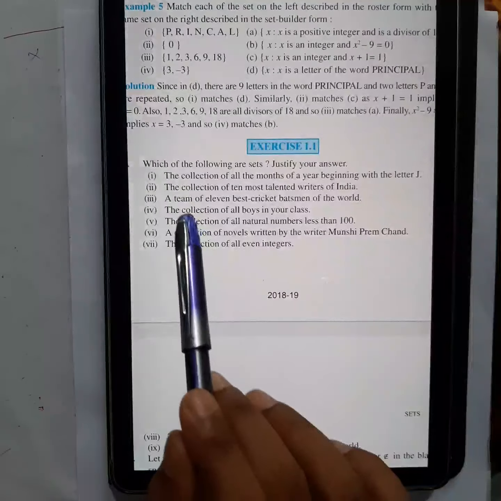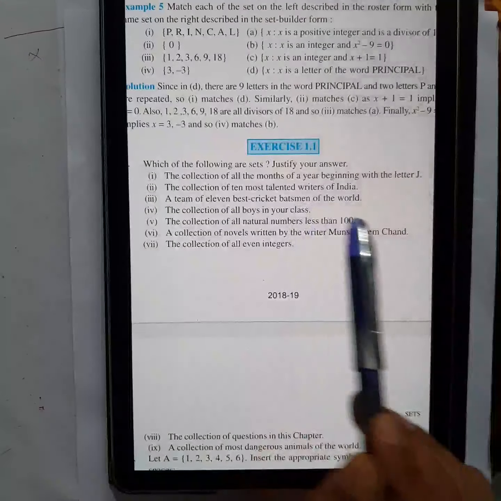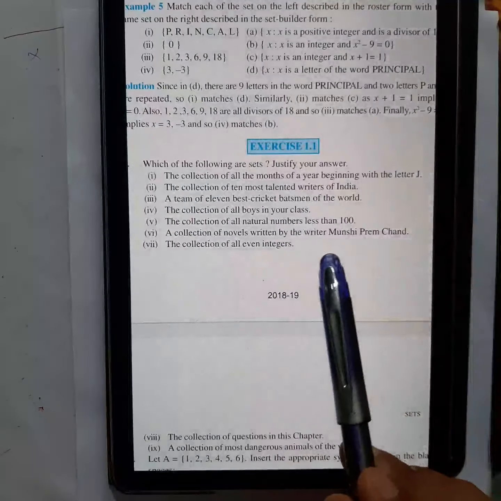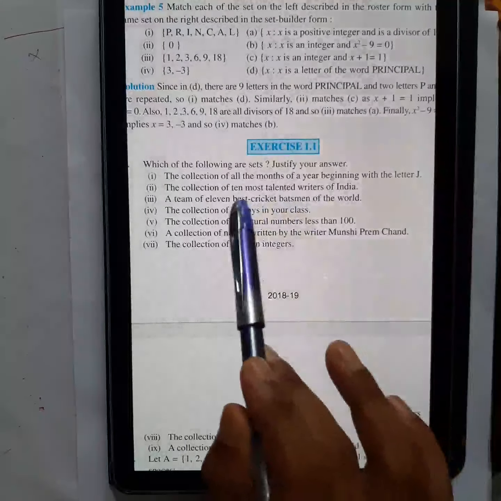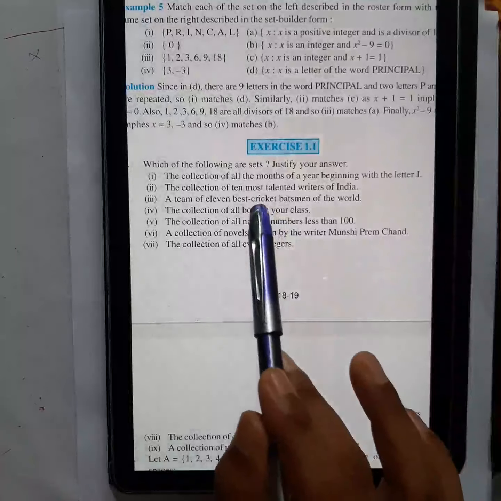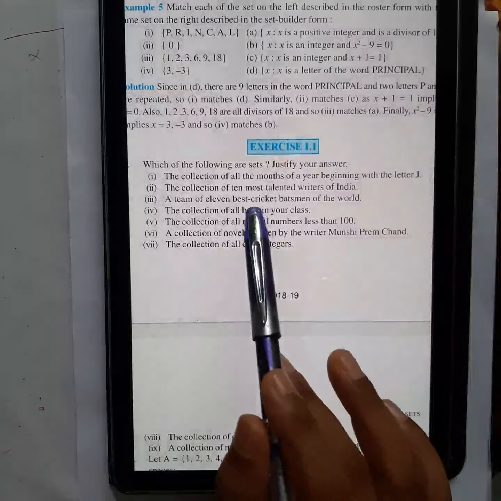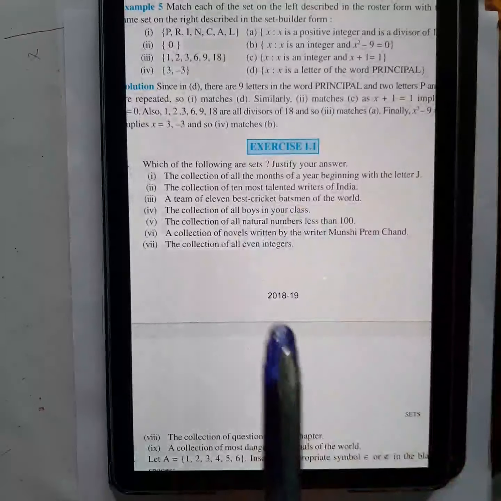So question number 3, a team of 11 best cricket batsmen. So can you judge which one will be the best cricket batsman? Obviously this word again, best cricket batsman, it's not well defined again, right? So under which level you can consider to be best, I cannot say that one. So this list also you cannot make it. Okay, so this is not a set.